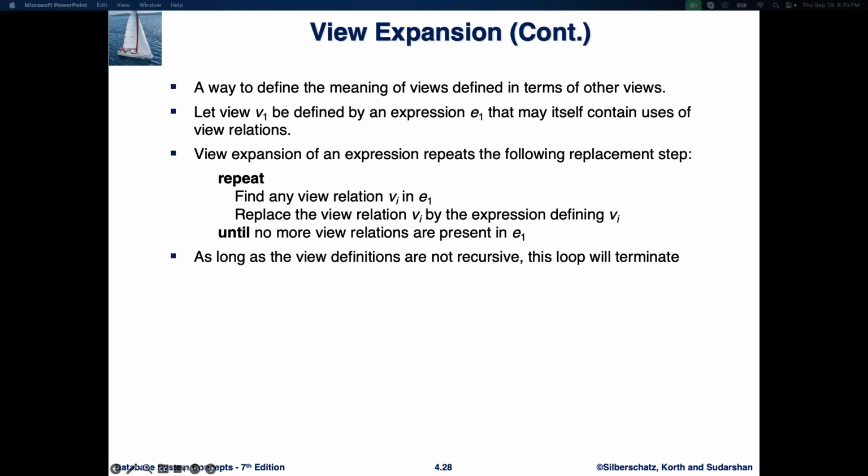When we run a query on v2, SQL will perform view expansion by substituting the v1 definition into the v2 query. So the query select asterisk from v2 will expand to select name from (select name, department name from instructor where department name is physics). So the expansion process continues until no more views are left in the expansion. As long as the views are not recursive, the process will eventually terminate, meaning it will stop once all view references are resolved.